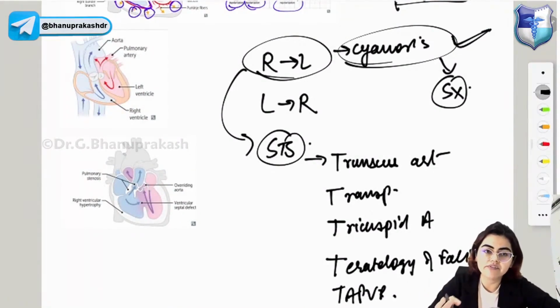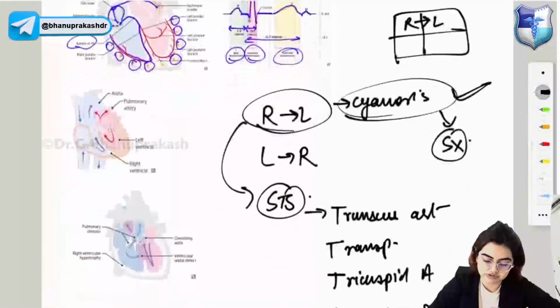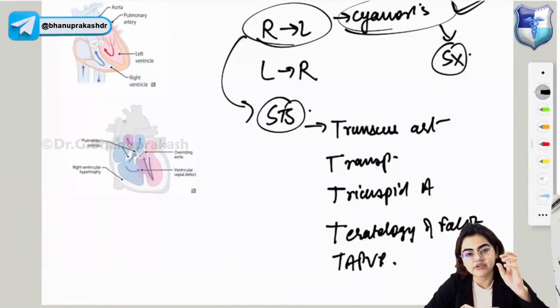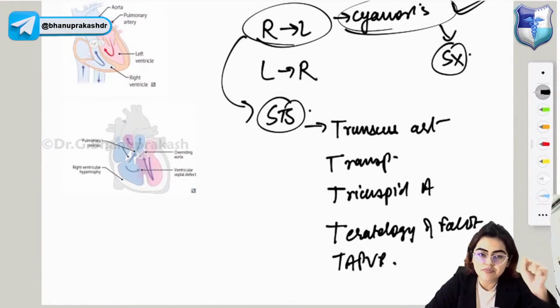Okay, so one by one, we will first learn about the right to left shunt diseases. First one is persistent truncus arteriosus. You all know that truncus arteriosus divides into the pulmonary trunk as well as the aorta. Now, if truncus arteriosus does not divide into pulmonary trunk and aorta due to failure of the aorticopulmonary septum formation, that is persistent truncus arteriosus. And most patients of persistent truncus arteriosus have accompanying VSD.